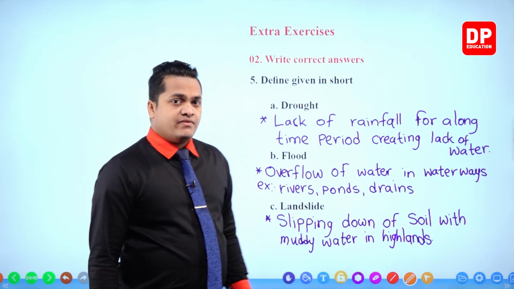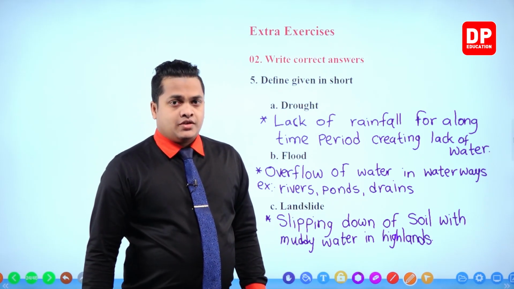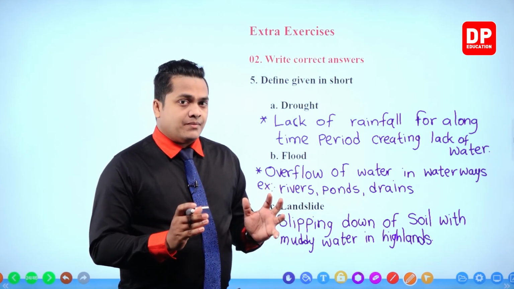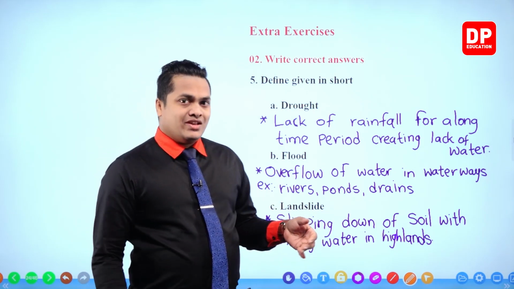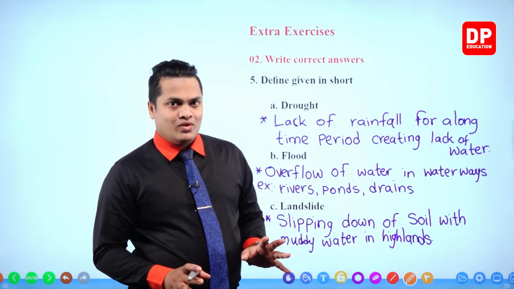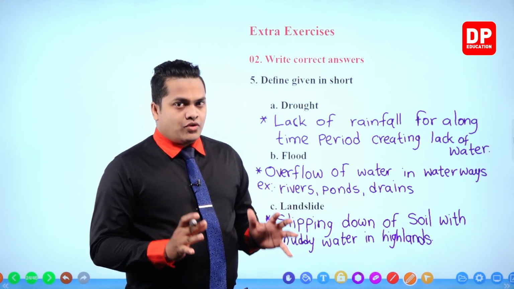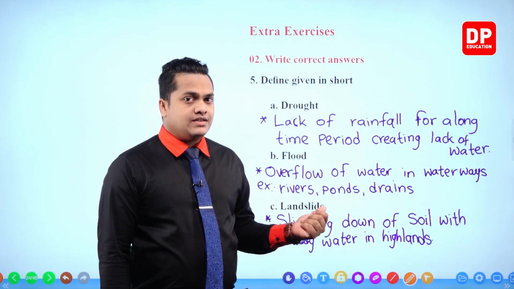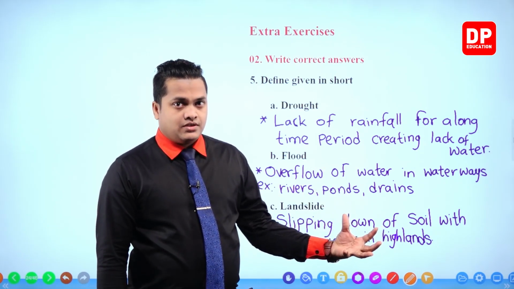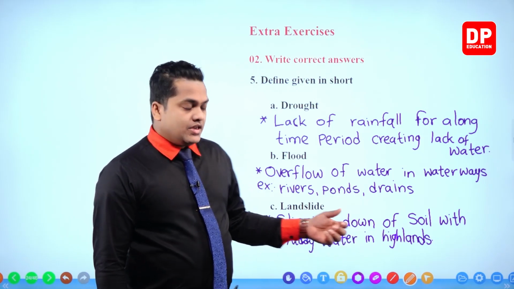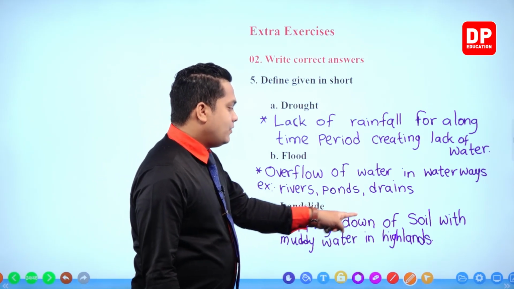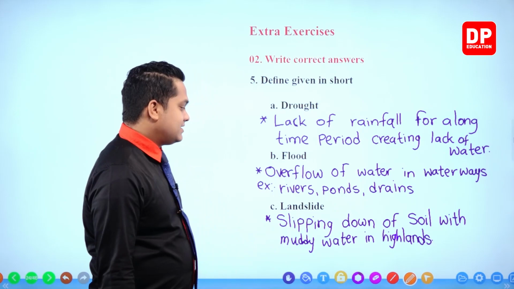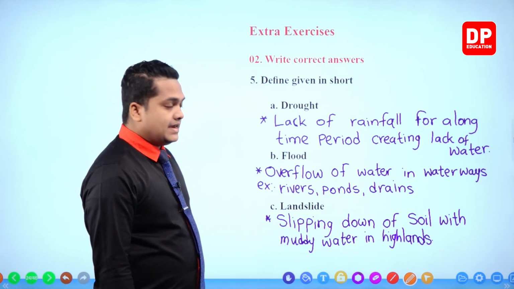So here I have mentioned highlands also. By that way our answer would be perfect, my dear children, because sometimes the land will slip down in lower areas too. But however, if that thing is going to occur within highlands, then my dear children, we can consider that incident as a natural disaster of landslide. Okay, so slipping down of soil with muddy water in highlands. So this is called as the landslide.